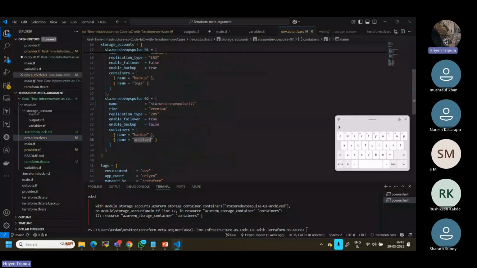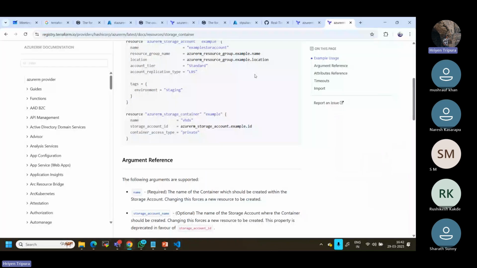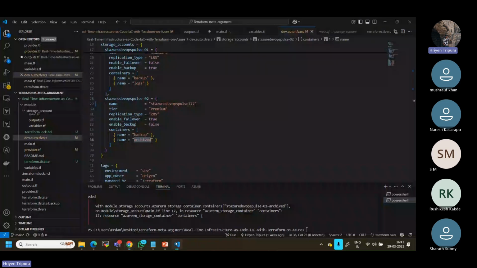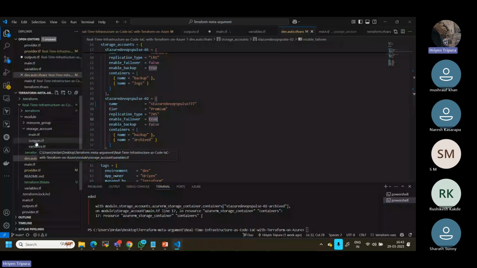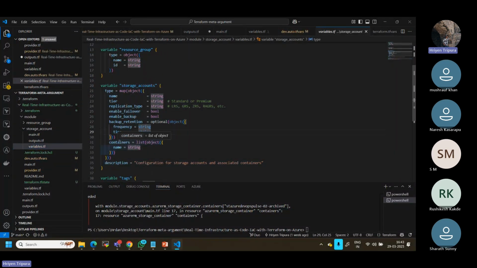How can you make that? Normally in Terraform core it is not possible, because this is very simple. It simply creates one storage account, one container. So this is where we need to think in real time how I can create multiple containers within the same storage account. This is the reason why I have made this specifically, to make you understand better. So what I did was, if you go here, I have defined containers as a list of object, then name as a string. Containers is an object, as you know, because it has some properties and everything, then string.